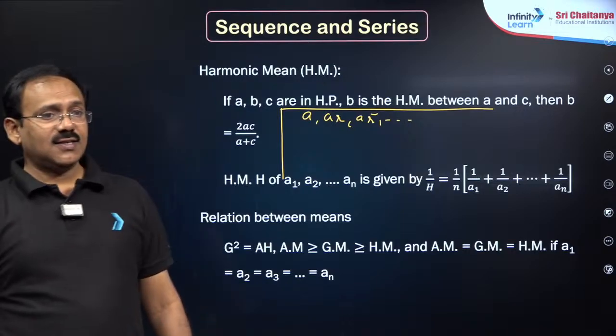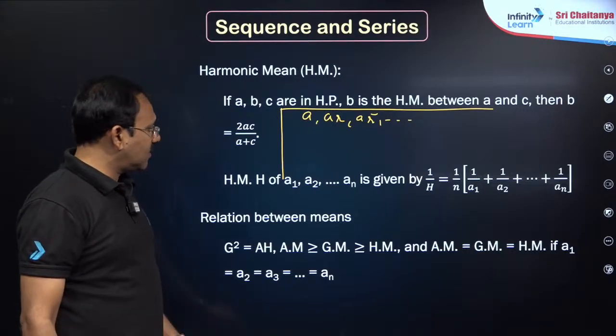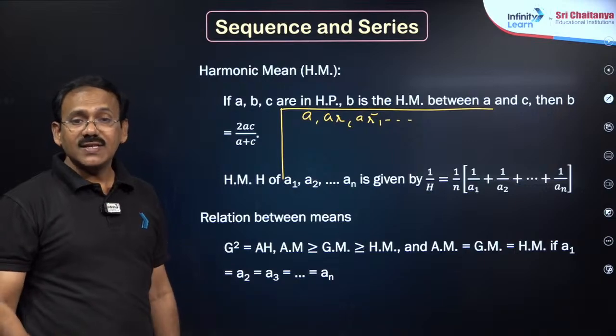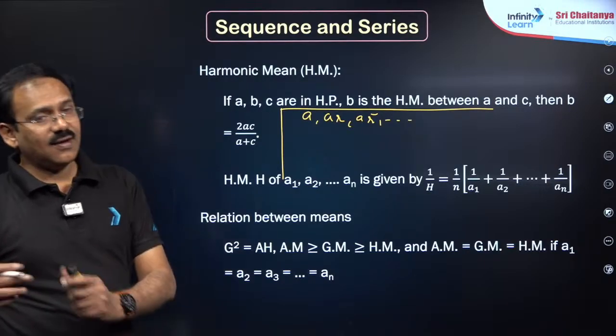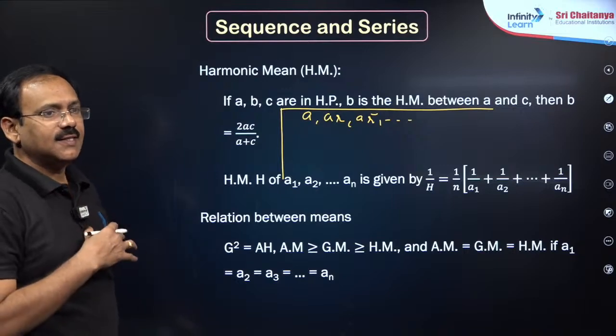HP, correct, you are correct. HP directly will not be asked, but they will say that 1 by A1, 1 by A2, 1 by A3 are in AP kind of thing. That's it. So fine.